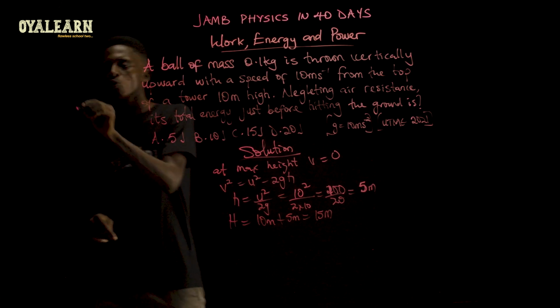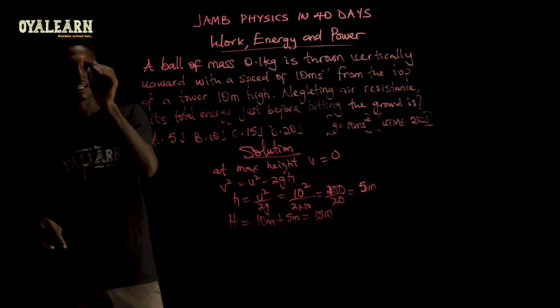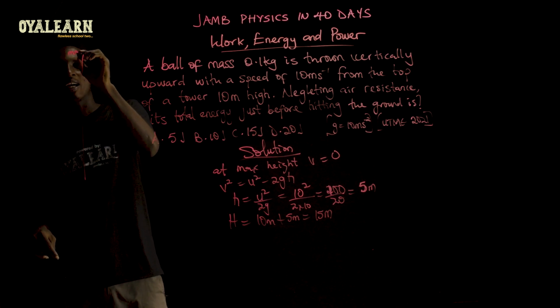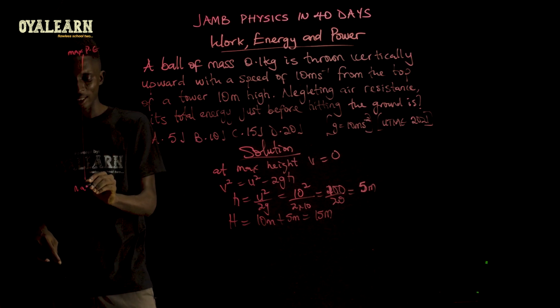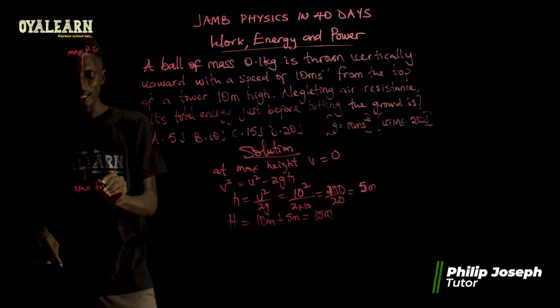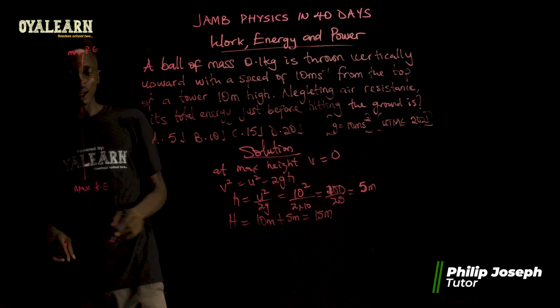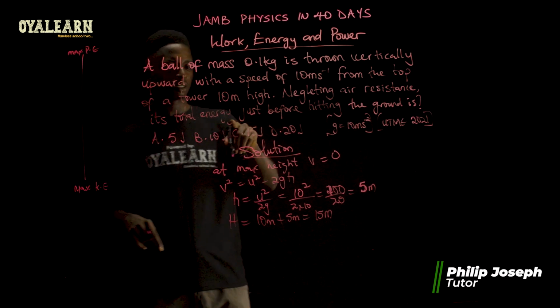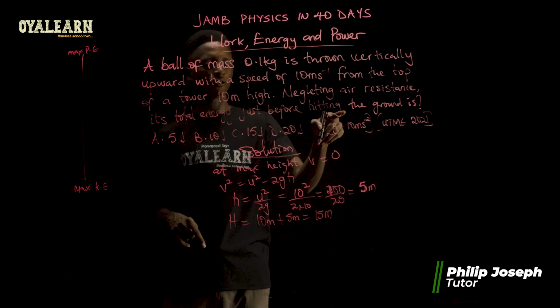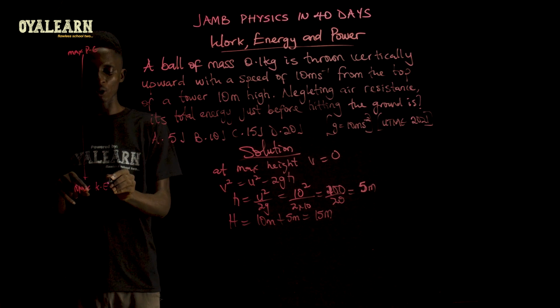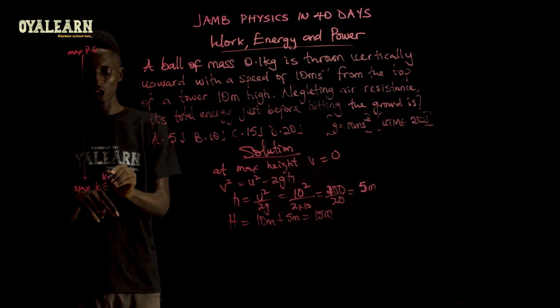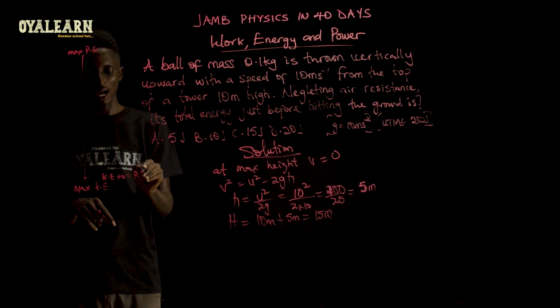And we know that when you launch something vertically upward, at the top here we have the max potential energy. And here is where we have the max kinetic energy. And so we are looking for the total energy just before hitting the ground. So at this point here, we know that what we have is kinetic energy plus 0 equals potential energy.